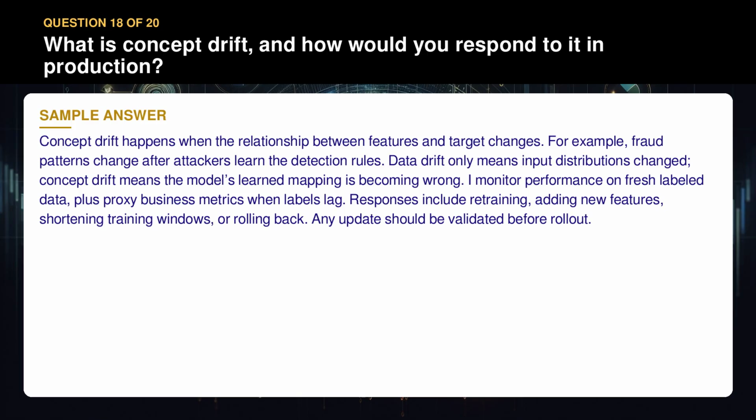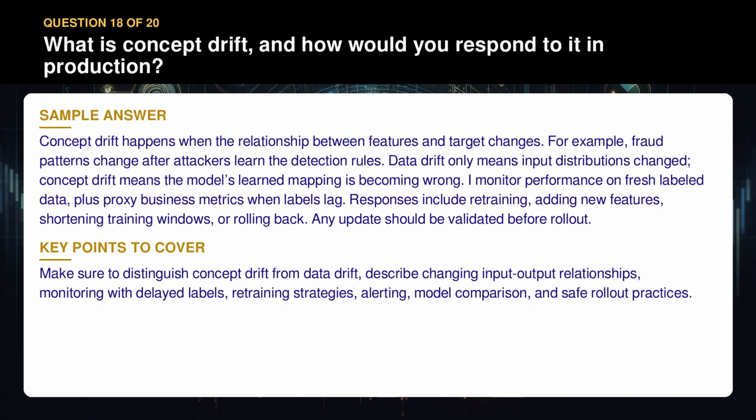I monitor performance on fresh labeled data, plus proxy business metrics when labels lag. Responses include retraining, adding new features, shortening training windows, or rolling back. Any update should be validated before rollout. Make sure to distinguish concept drift from data drift. Describe changing input-output relationships, monitoring with delayed labels, retraining strategies, alerting, model comparison, and safe rollout practices.